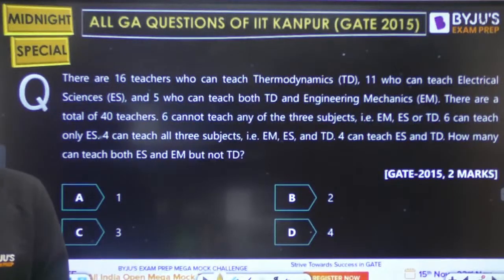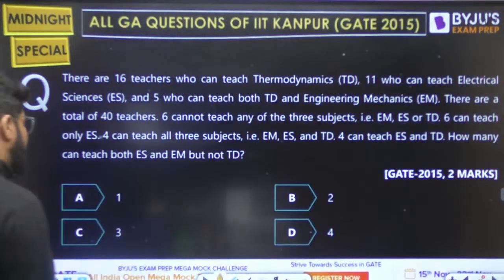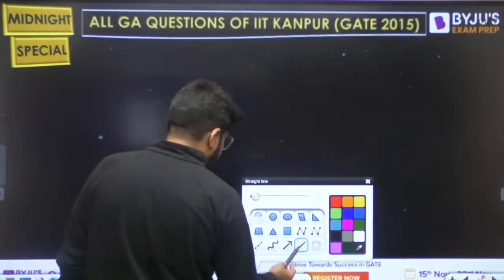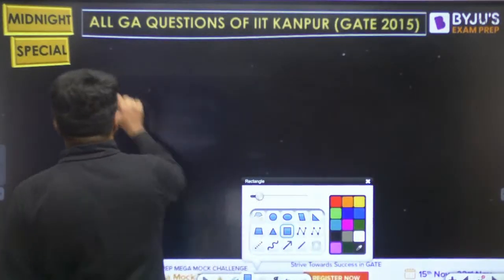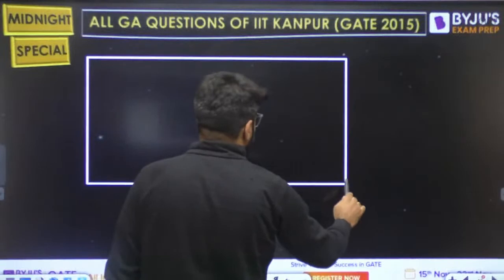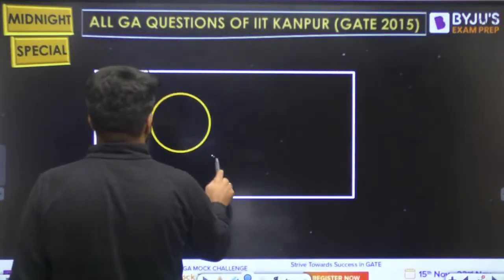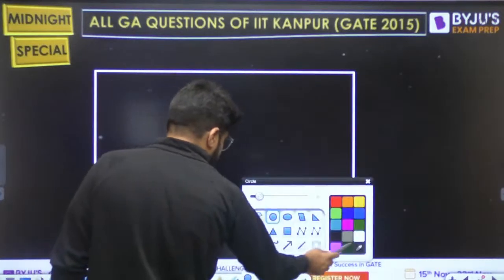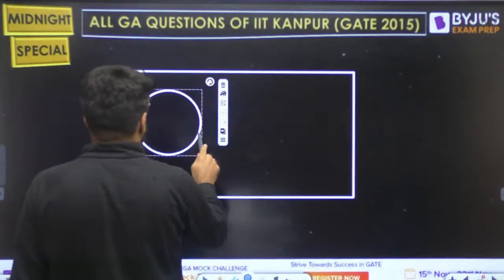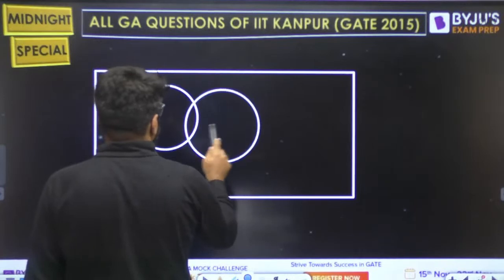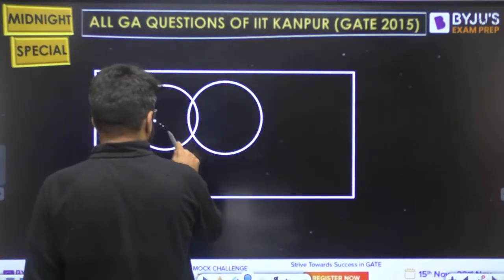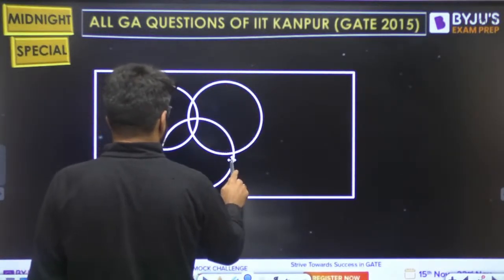A logical Venn diagram will come here. You have to solve it by a logical Venn diagram. This is the total set and there are 3 types of subjects coming up. One is thermodynamics, one is engineering science, one is engineering mechanics.